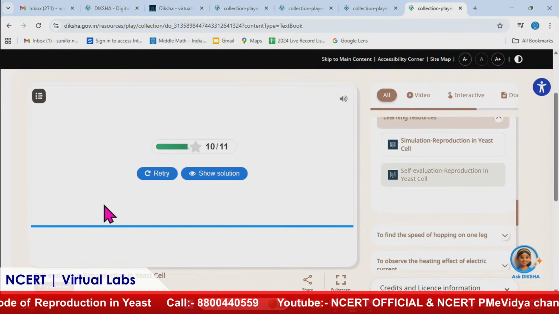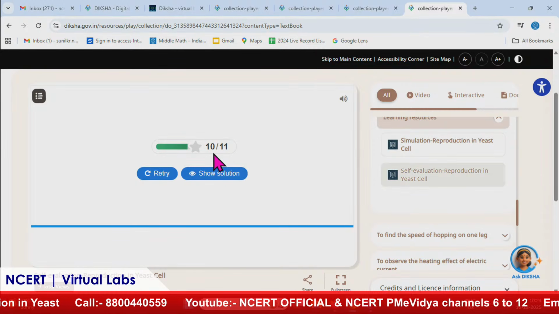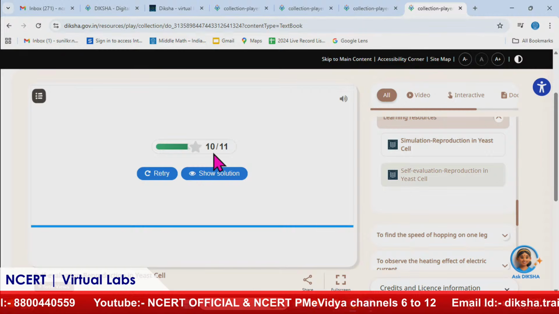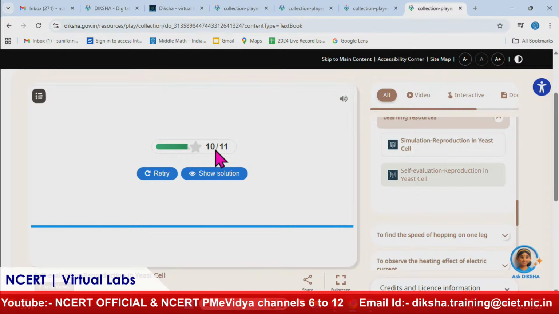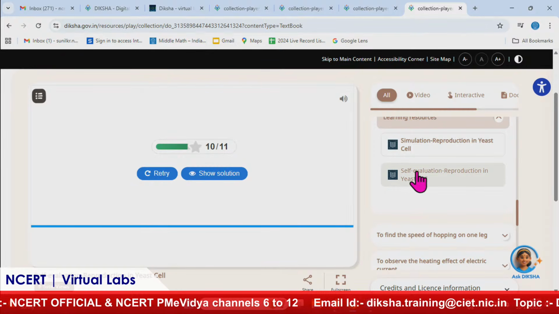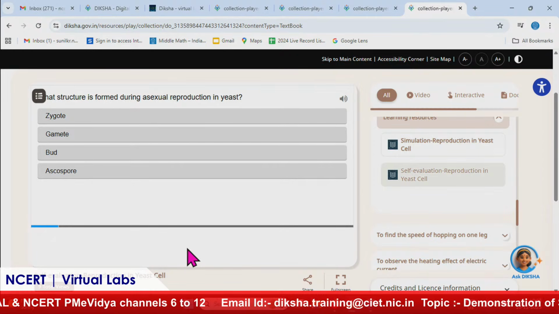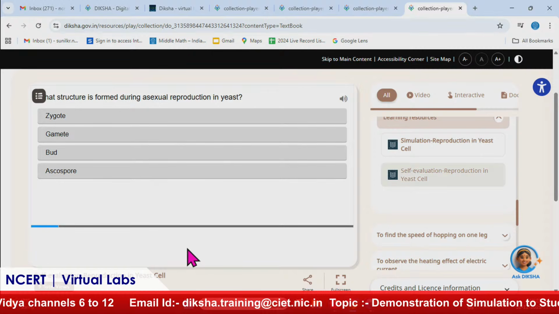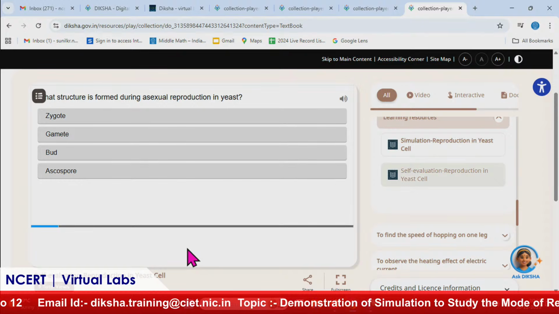And that's it. We have answered 10 questions correctly, because one we intentionally attempted incorrectly, just to show you how it looks when we attempt the wrong answer. And scores don't matter. If you still are not answering questions correctly, you can always go back to the theory part. You can go back to all these resources as many times as you wish to, and then you will definitely be able to answer every question correctly.